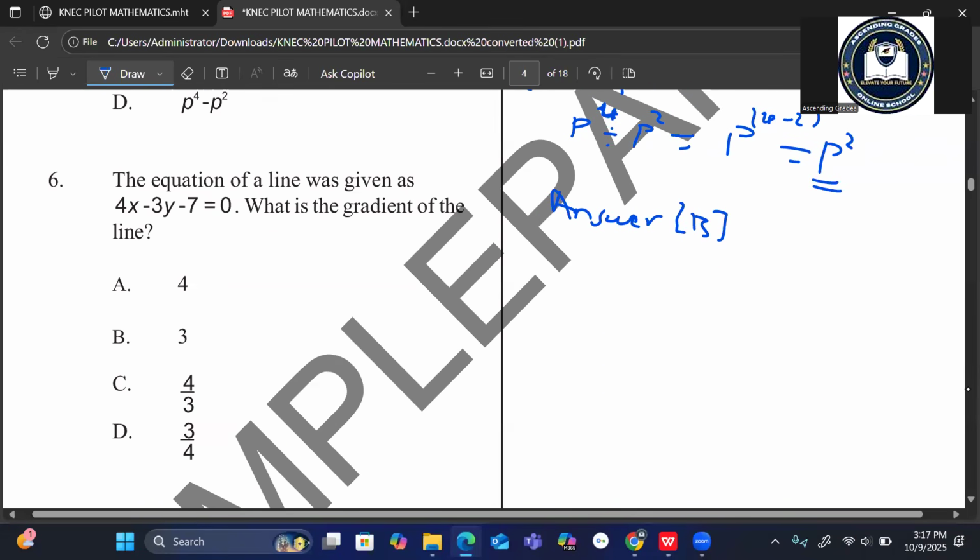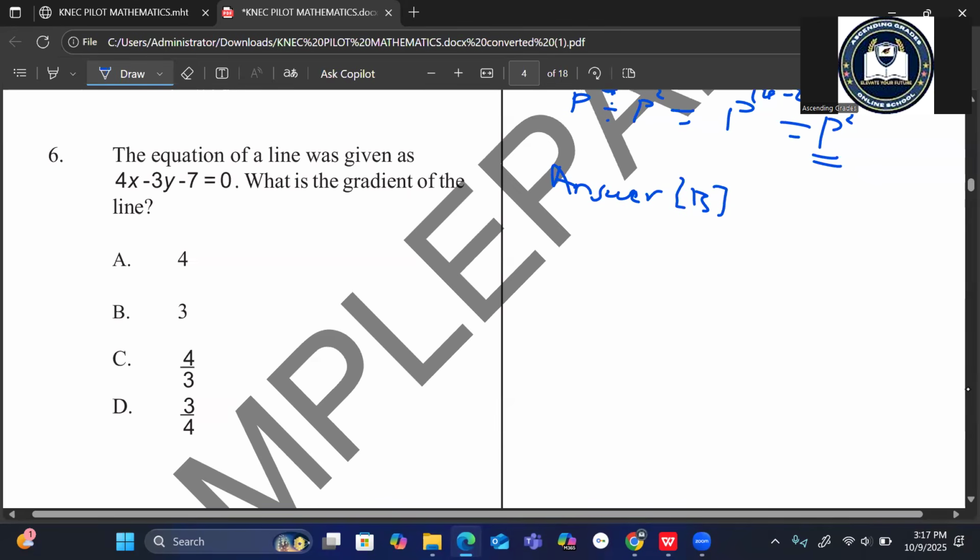Okay, number 6. The equation of a line was given. What is the gradient of the line?